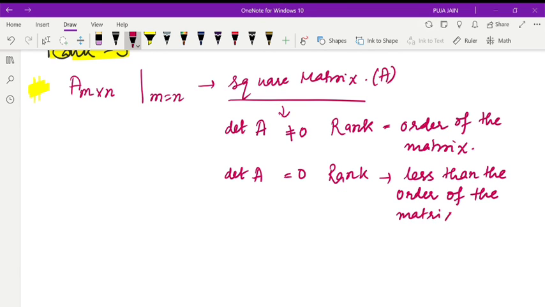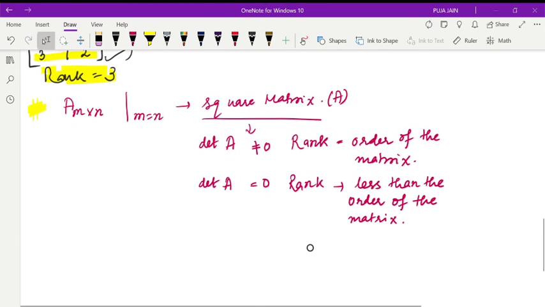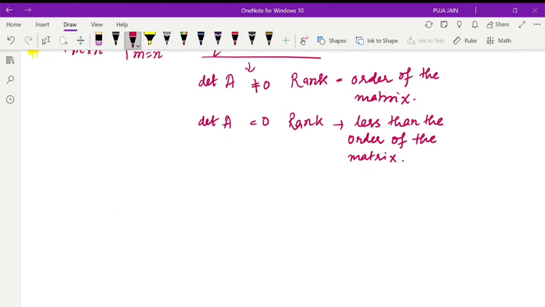Okay, now for a rectangular matrix, that is m not equal to n.